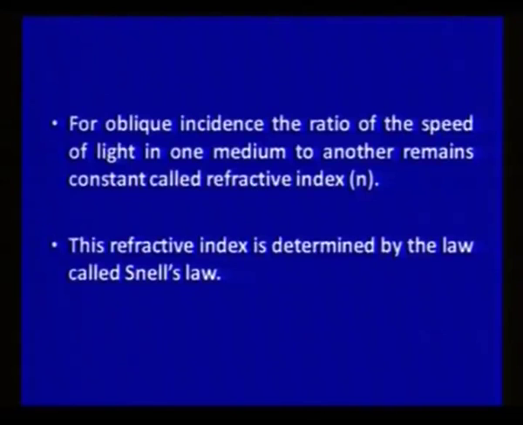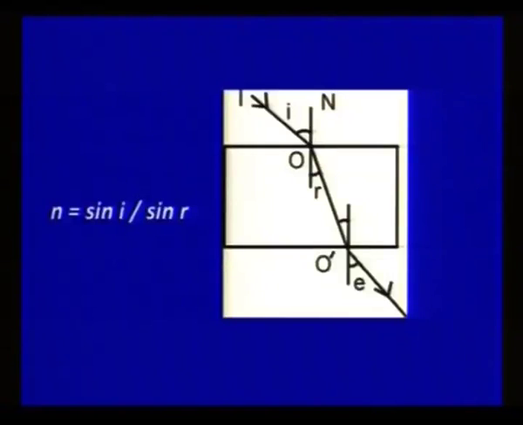But for oblique incidence, you can see in this diagram, the ratio of the speed of light in one medium to another medium remains constant, and it is called the refractive index, denoted by n. This refractive index is determined by the law called Snell's law, which says that the refractive index n is the ratio of sine of angle of incidence to sine of angle of refraction.